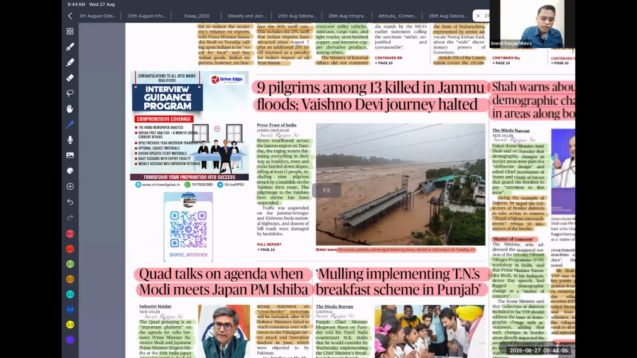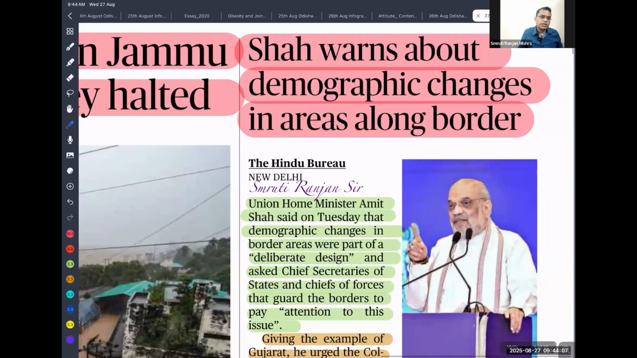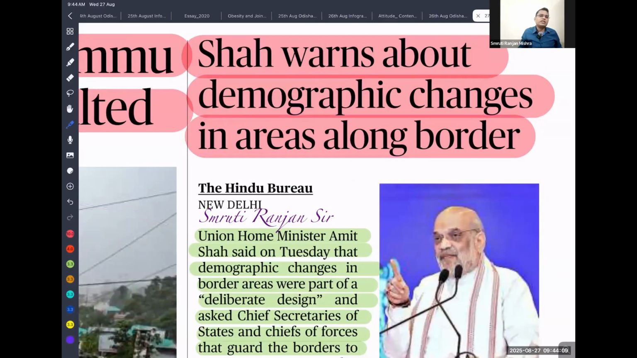Shah warned about demographic changes along the border. Yes, in India's border areas there is a rapid change in demography. People from the neighboring country are migrating there to change the demography, and gradually they can capture this land also.